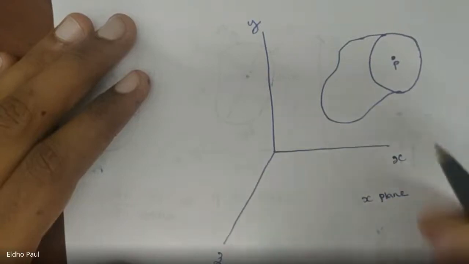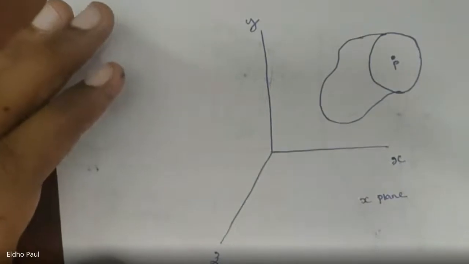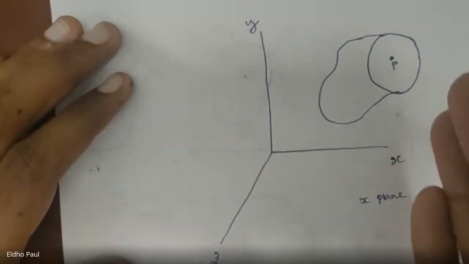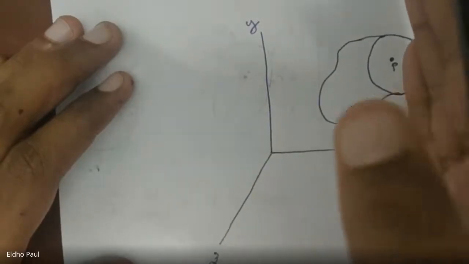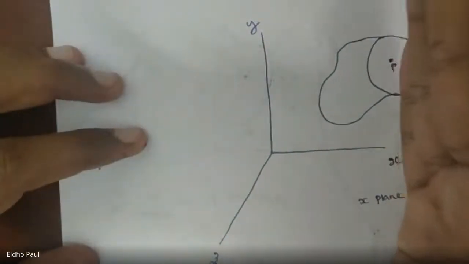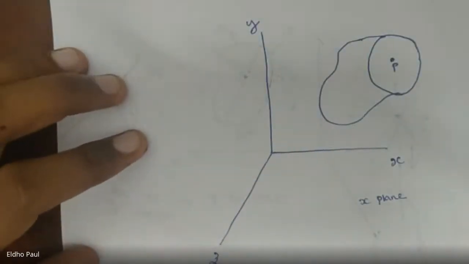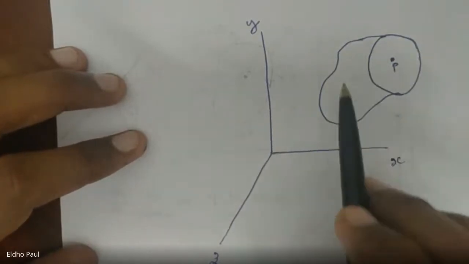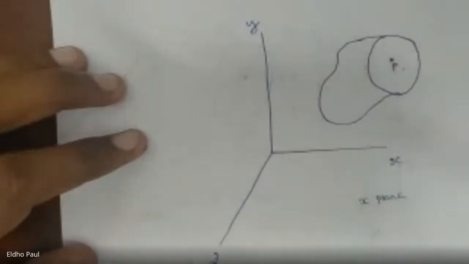The plane which is used to cut this half is called the x-plane, because this plane used for cutting this body into two halves is normal to this x-axis. We can see the x-axis is normal to this vertical plane. That is why this plane is called the x-plane. So we cut the body into two halves using the x-plane, and the plane is passing through that point P.